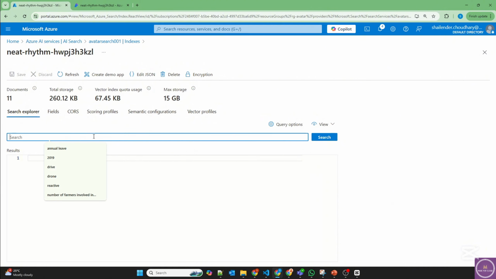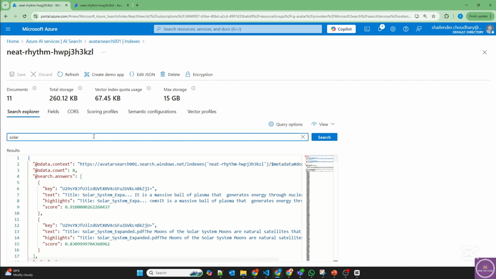And perfect. Let's look for solar system. And it is providing information. That's good. So now we have the OpenAI GPT model deployed, Azure Speech Service deployed for TTS and STT, which is text to speech and speech to text, as well as we have RAG AI search ready.